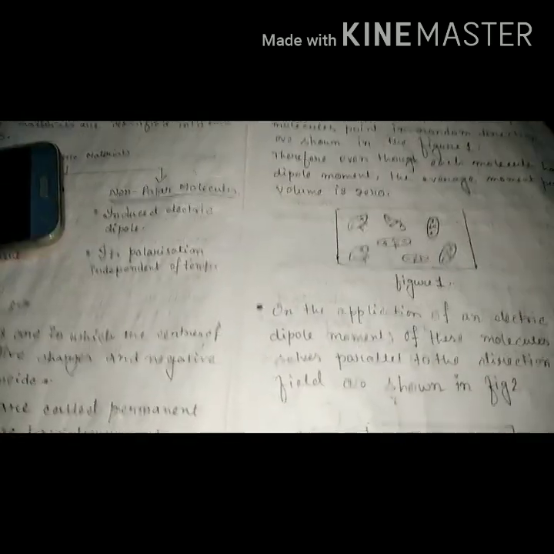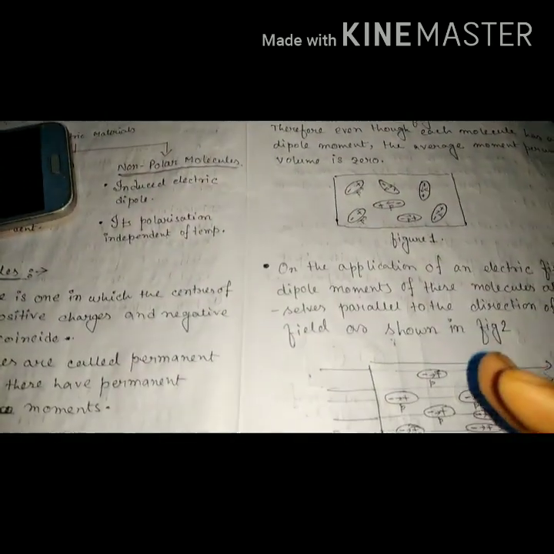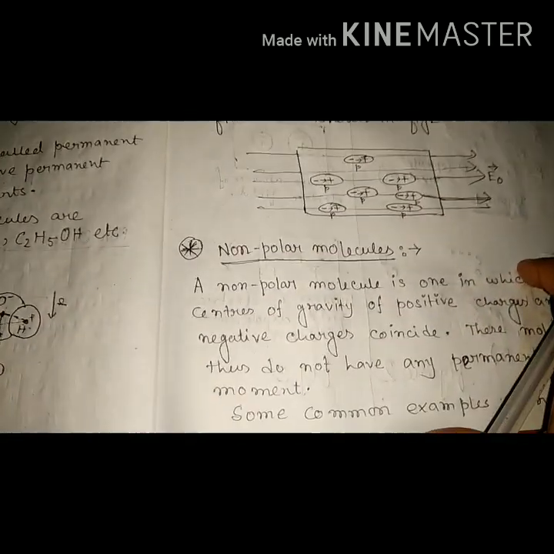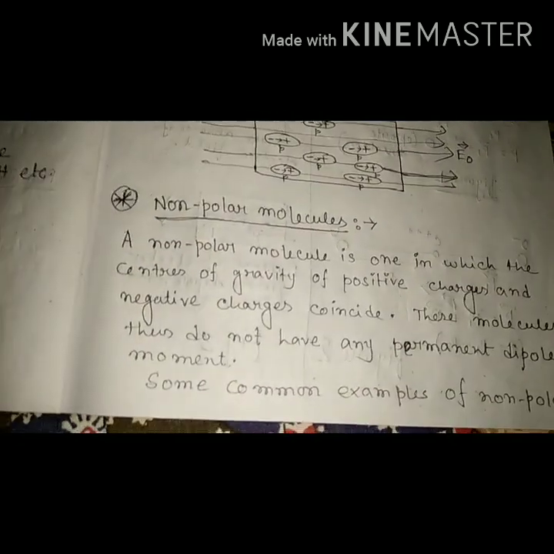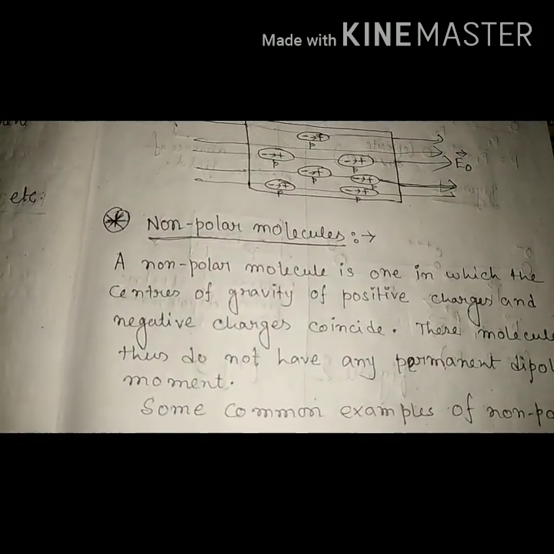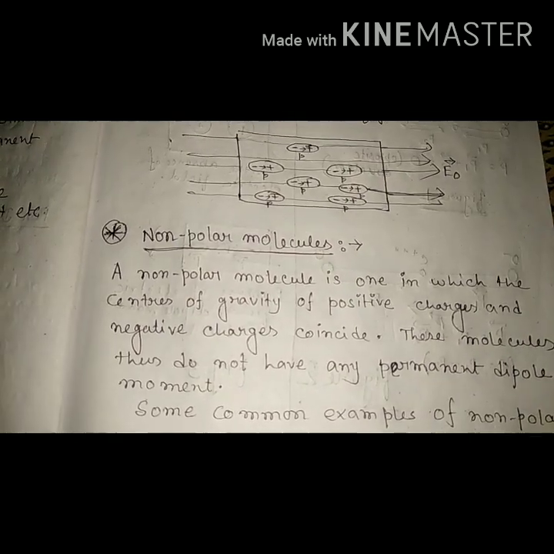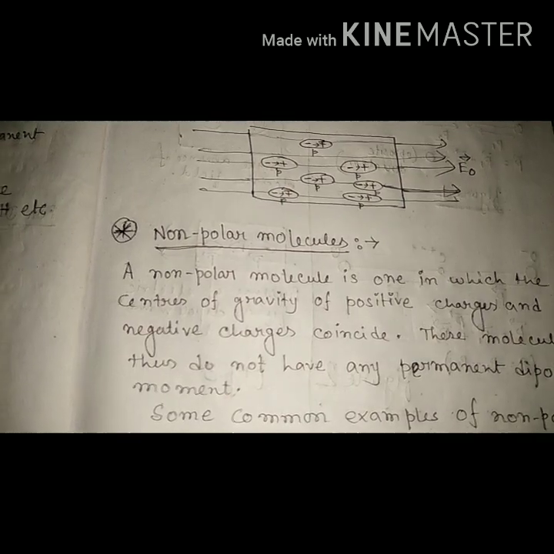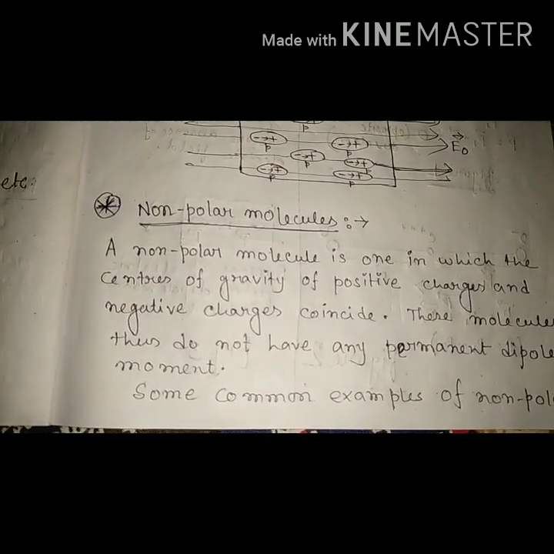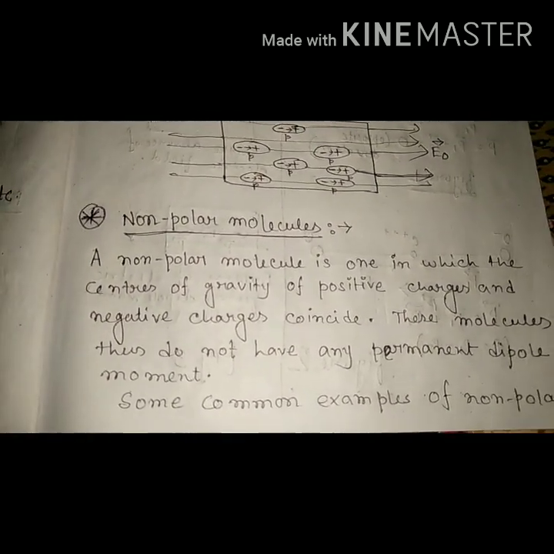This is all about polar molecules. Now non-polar molecules, which are just the opposite of polar molecules. A non-polar molecule is one in which the centers of gravity of positive charges and negative charges coincide. This molecule does not have any permanent dipole moment.